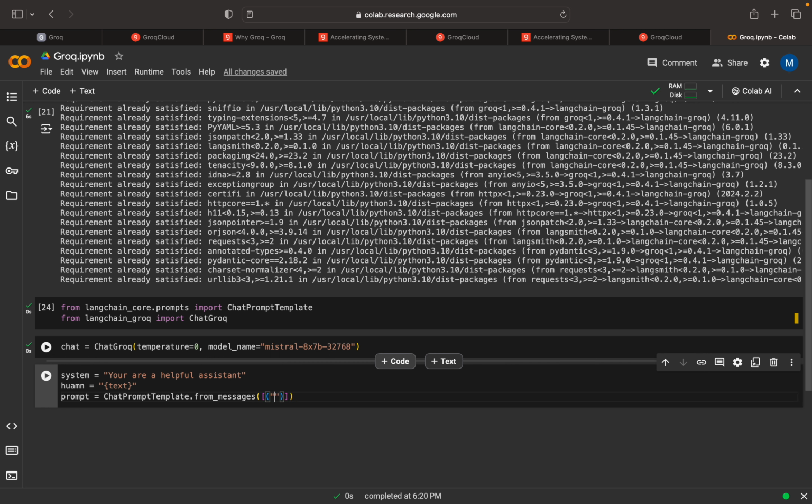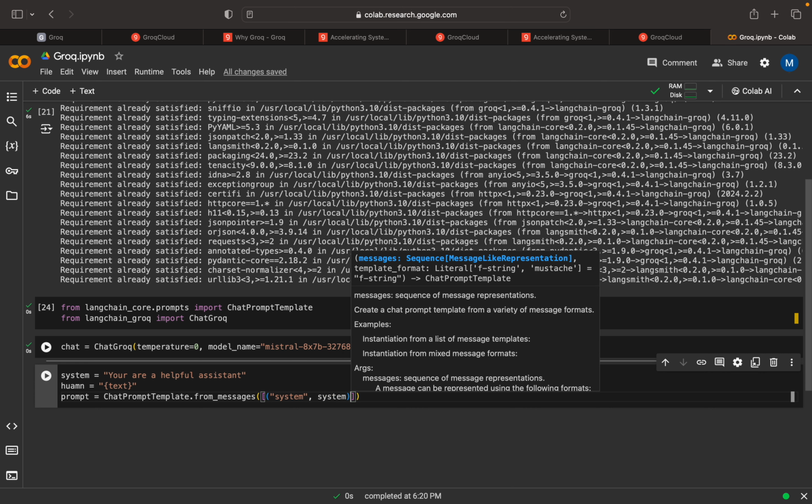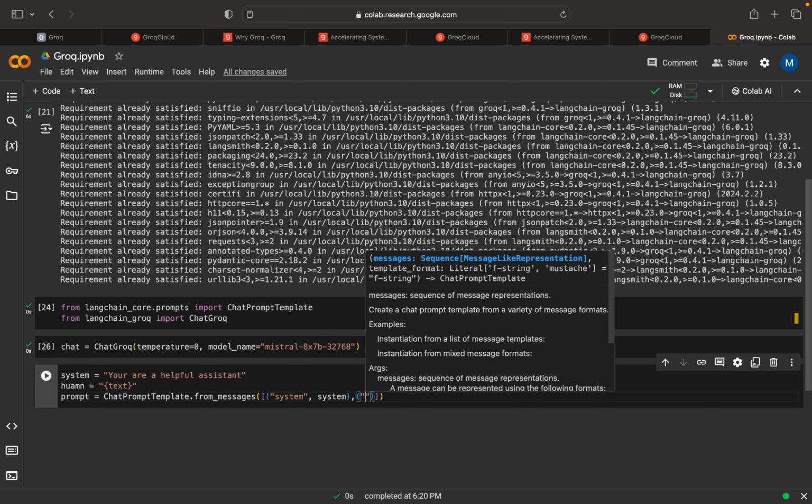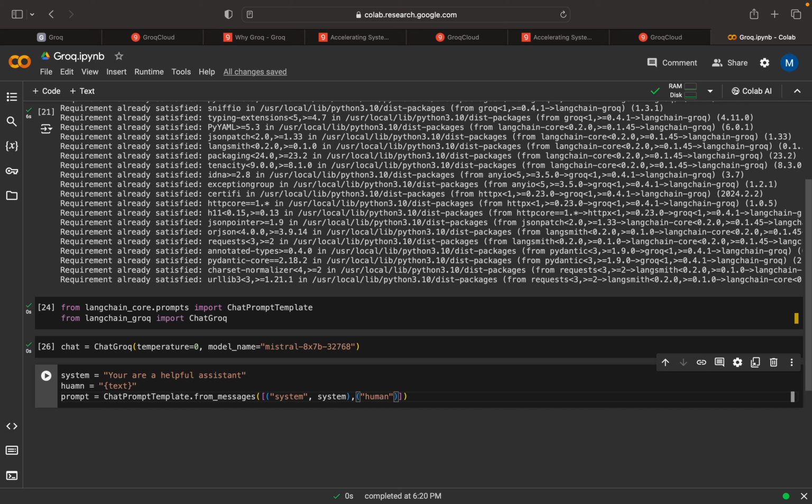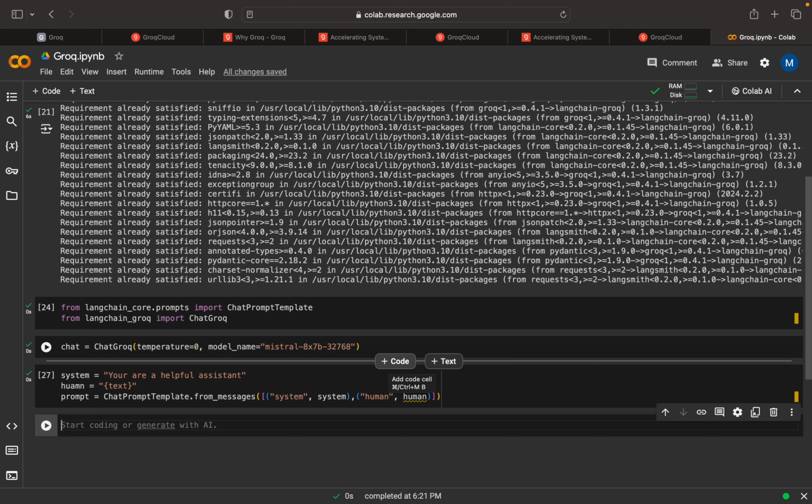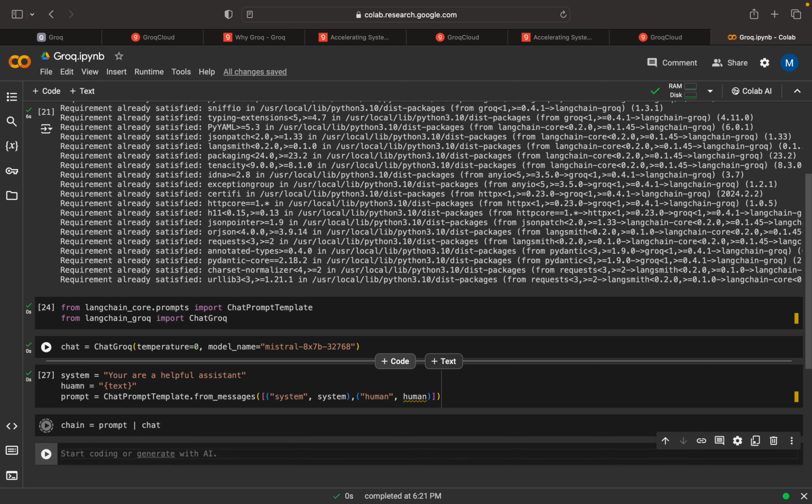Here we will have first the system message, which will be system. Now we have a human message, this will be human. Once the prompt is ready, we can create a chain. The chain will be prompt, then the chat model.